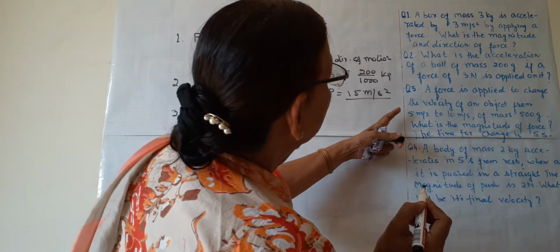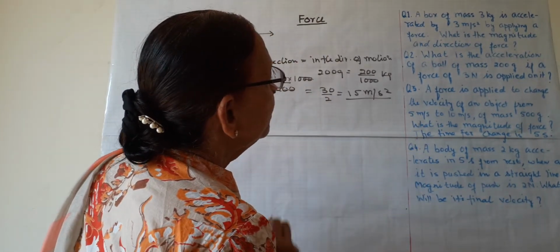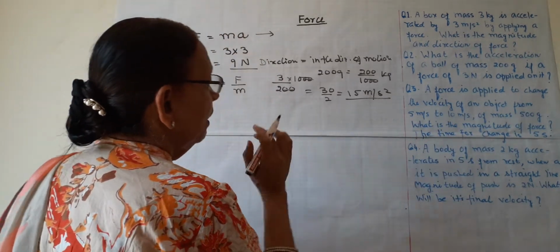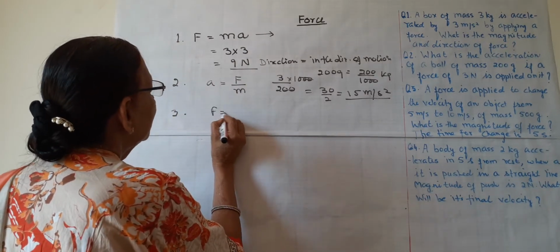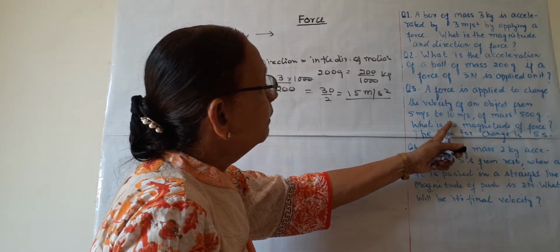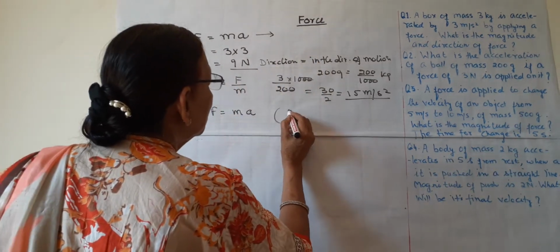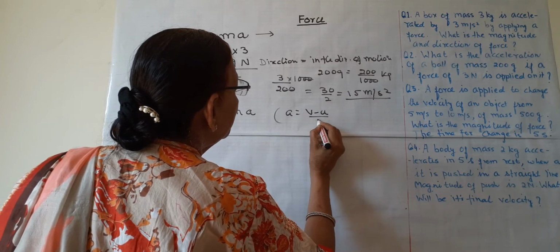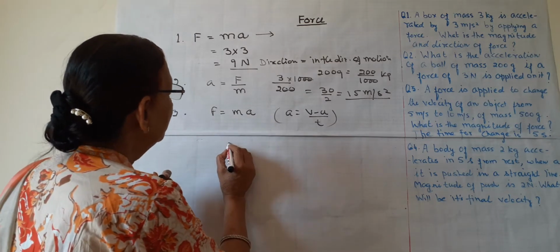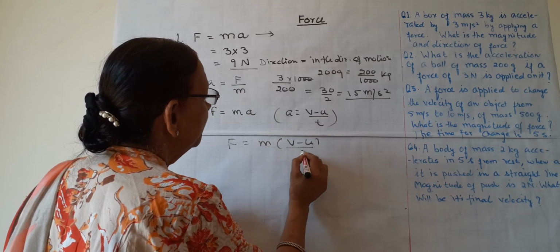Now what is the third? A force is applied to change the velocity of an object from 5 to 10, of mass 500 grams. Again, we will write the same formula. Here acceleration is not given, but the change in velocity is given and time is given. All of us know that A is equal to V minus U upon T. This is the formula for acceleration. So instead of A, we will write F is equal to M into V minus U upon T.